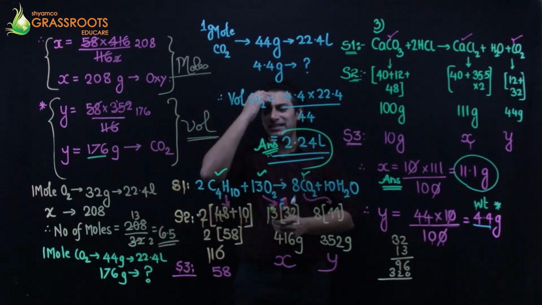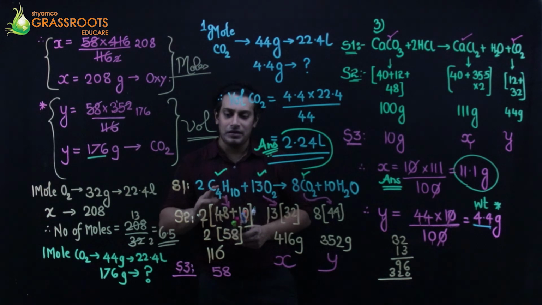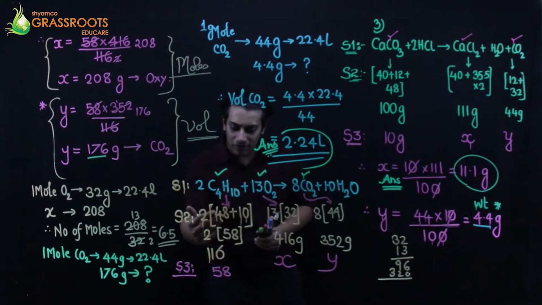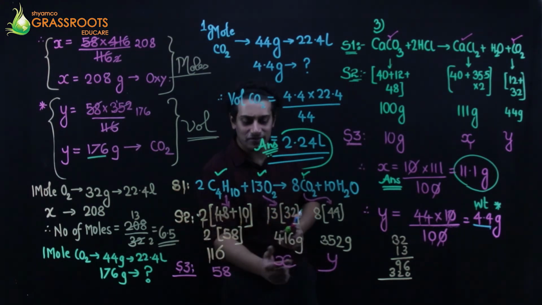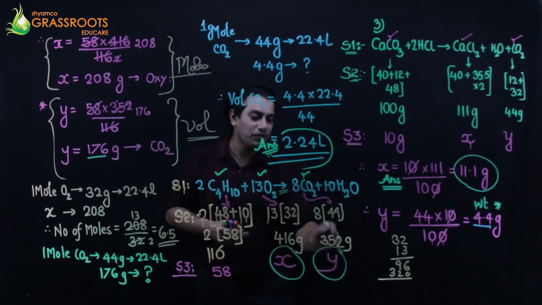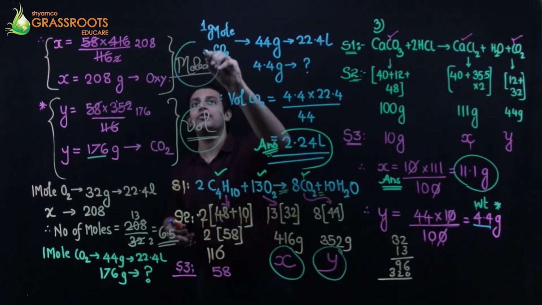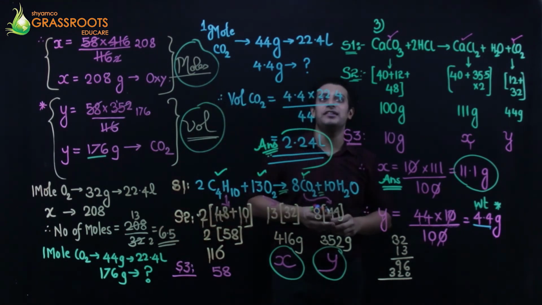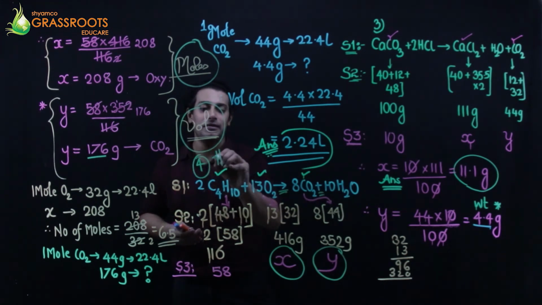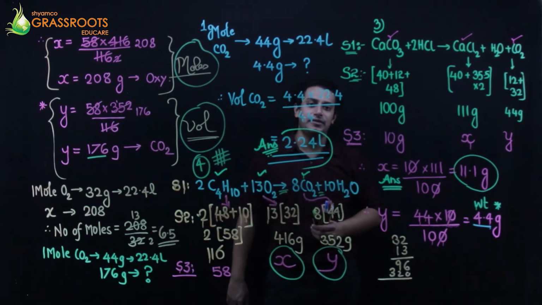Beautiful question. We maintain the simple process. Process में what do we maintain is that listen. जो चाहिए उसका molecular weight लिखा. Okay, given weight से we found out the required weights, and with the weight of oxygen and with the weight of carbon dioxide we found out their volume and we found out the number of moles. Okay, mark this as an excellent question, a difficult sum, this one. So this is the fourth question from my side. Mark this as a star sum, where you had to find the moles and the volume.